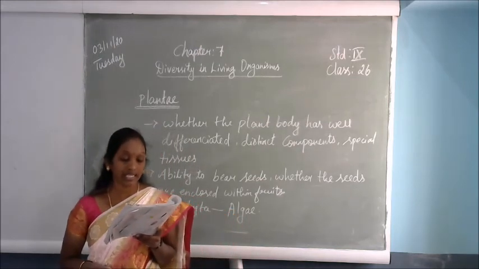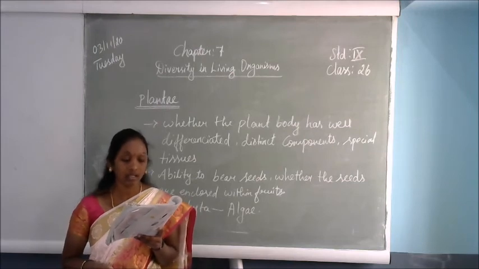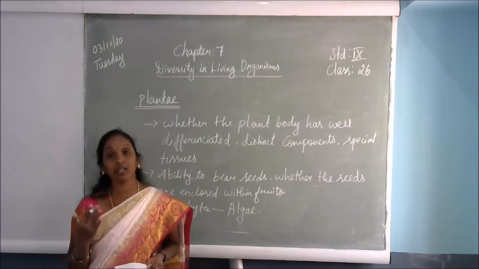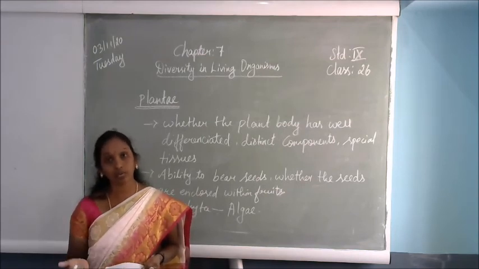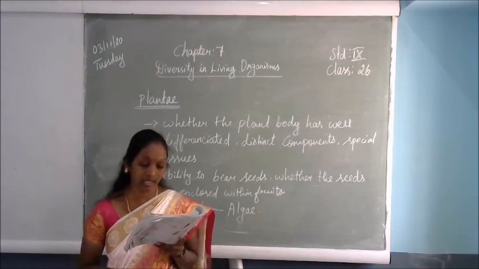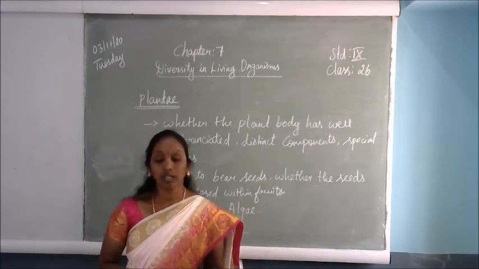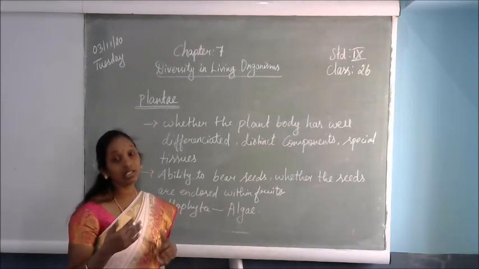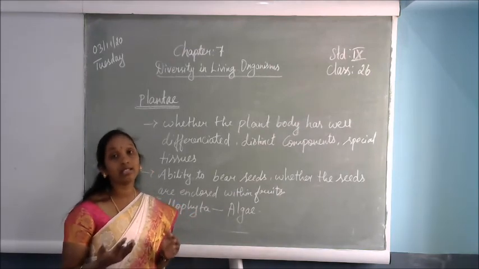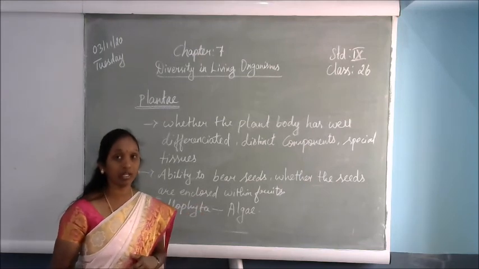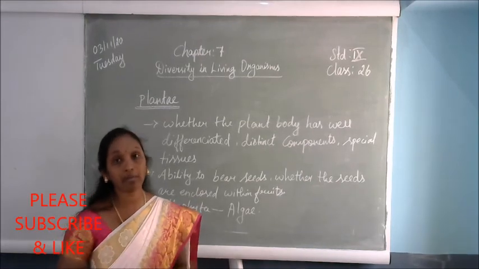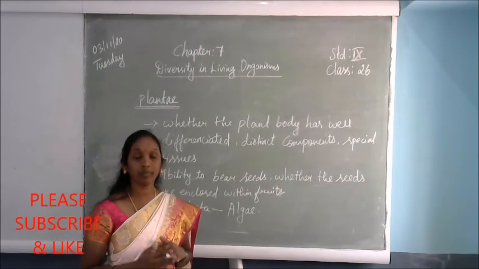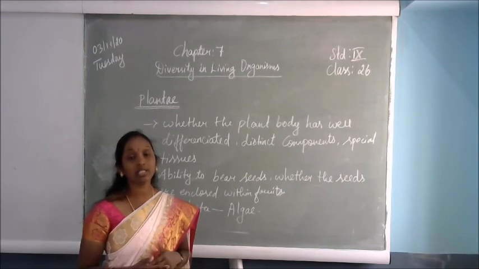This group is further classified based on whether the seeds are naked or enclosed in fruits. In some plants we can see the seeds with our naked eye. In most plants, the seeds are present inside the fruits, giving us two groups. Plants whose seeds we can see with the naked eye come under the gymnosperms. This type of gymnosperm plant produces seeds outside the plant, so we can see the seeds. The next type is angiosperms.